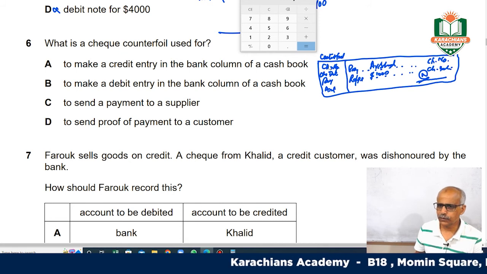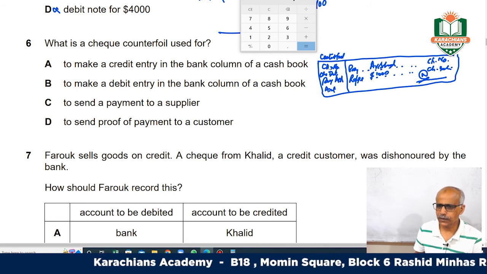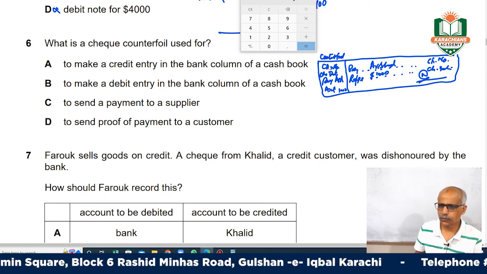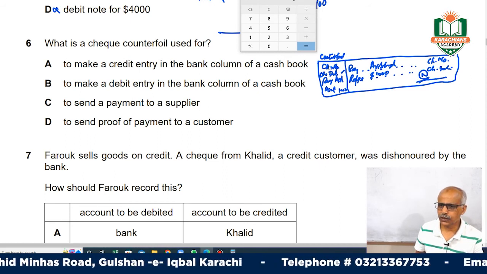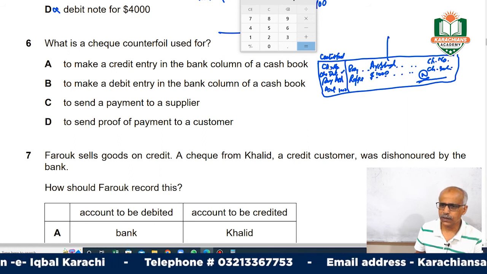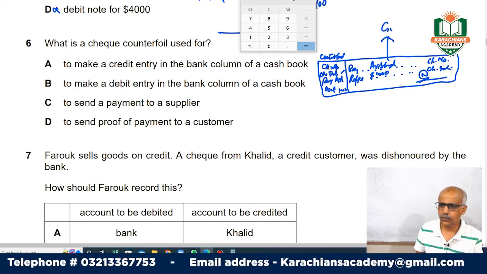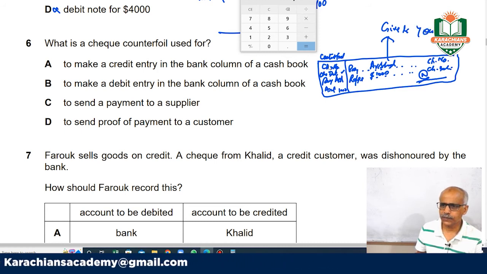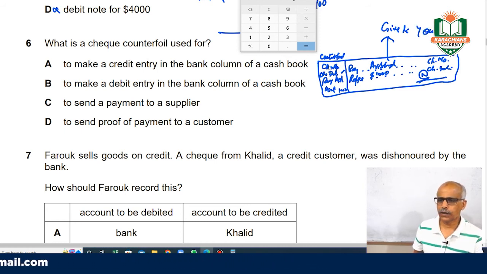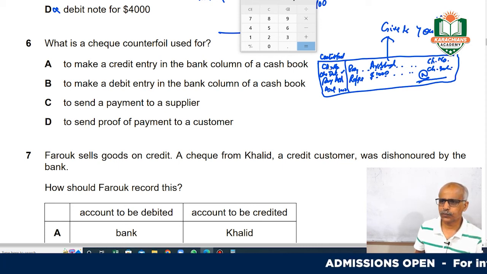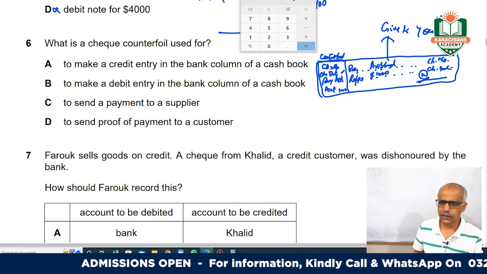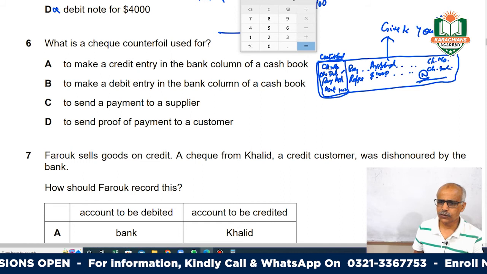So you record the same thing here, Arshad and 1,000, and the check number is the same, and you put the date, right? So this portion you cut, and this you give to your supplier, your vendor, you pay the vendor, this portion is given to him, and this remains in the cash book. Okay, this is your record.